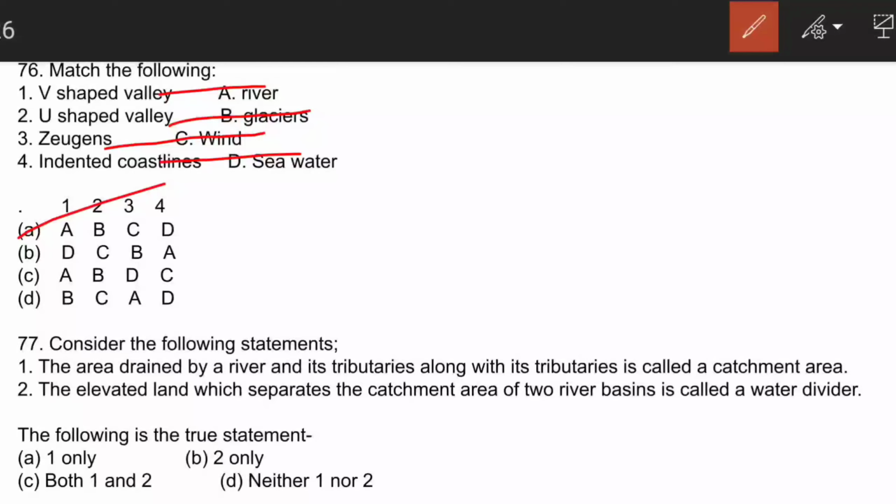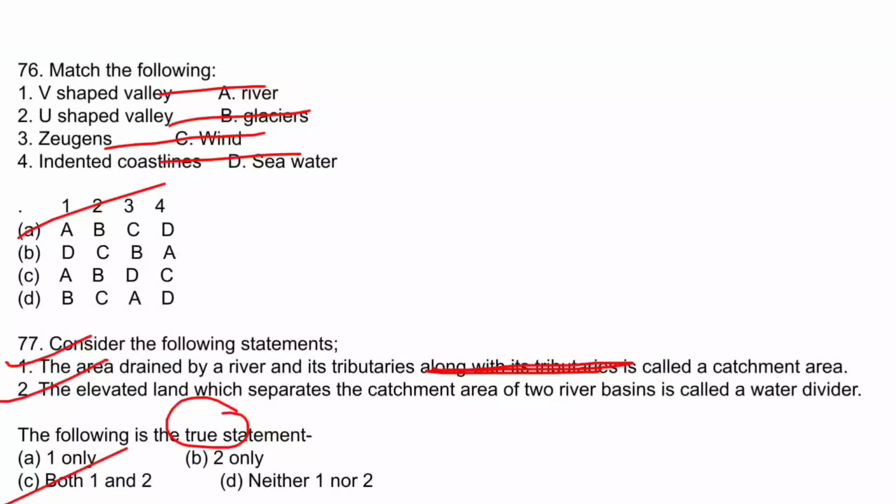Now the next statement is, consider the following. The area drained by a river and its tributary is called as catchment area. This is a correct statement. The elevated land which separates the catchment of two river basins is called water divider. This is also correct. So here the question is about true statement. So C is the correct answer.